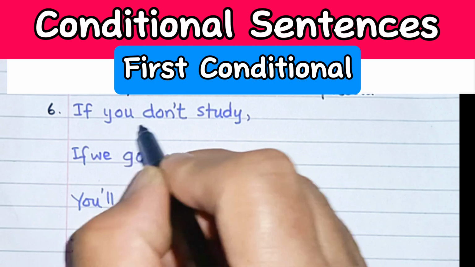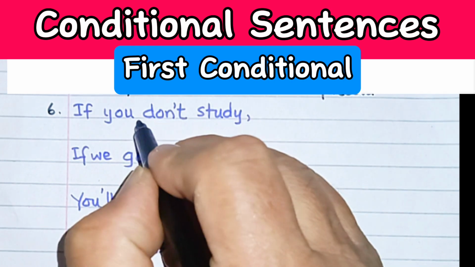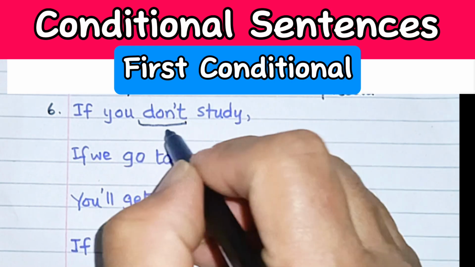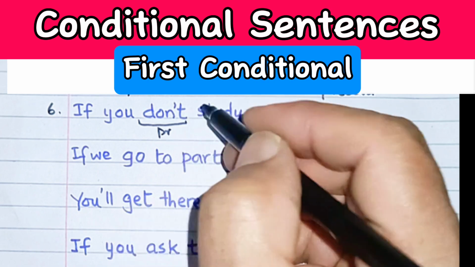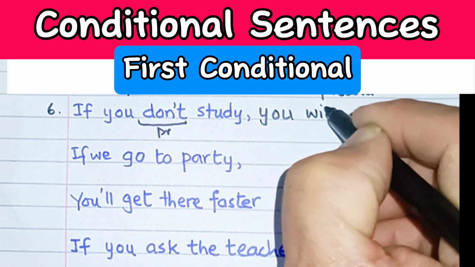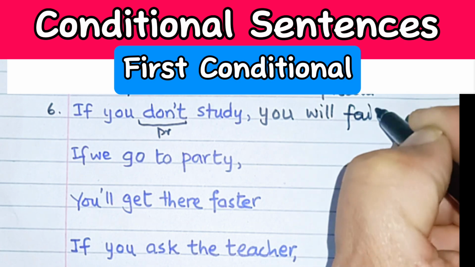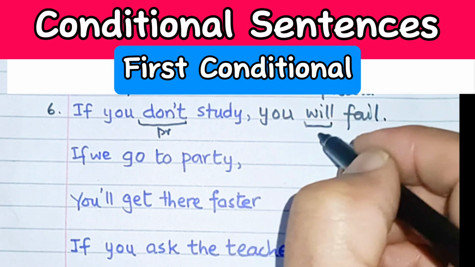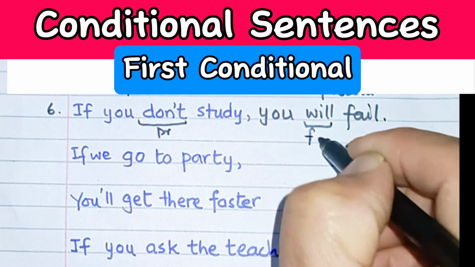Number six, if you don't study, so over here you can see that this if clause is in present. If you don't study, you will fail. So again, the main clause will be in future tense.